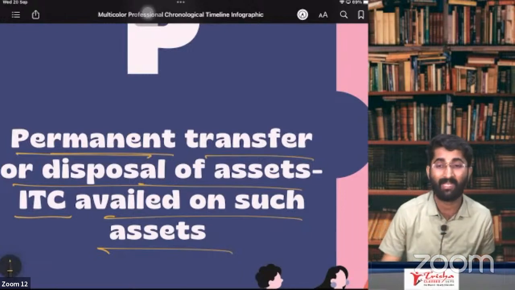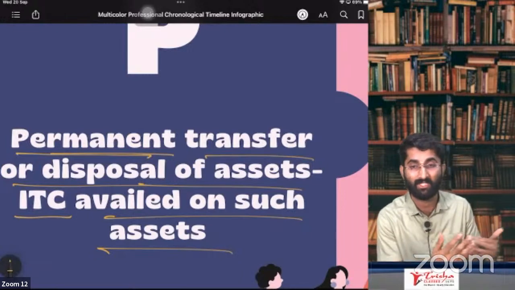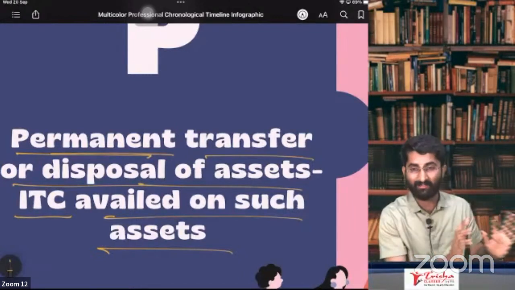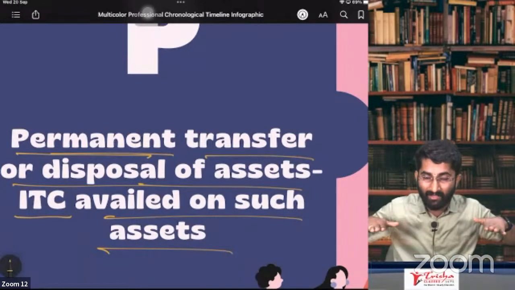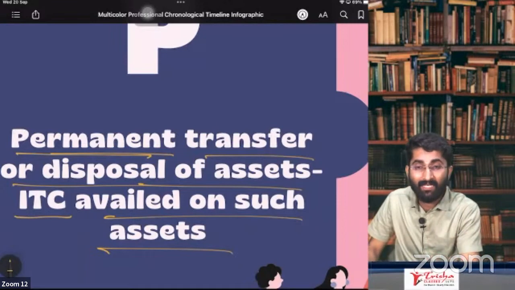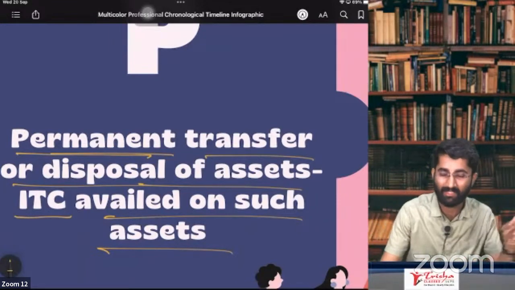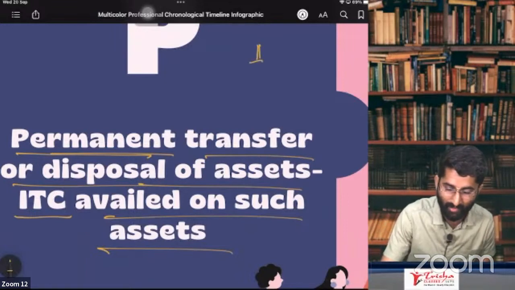This is permanent transfer or disposal of the asset. Consideration is not there, but still you are giving the goods free of cost. You are getting nothing in this, but you became the consumer. If you have taken ITC, then this is supply. If you have not taken ITC, then this is not supply. Simple part: you have purchased the goods and you have given them as free.